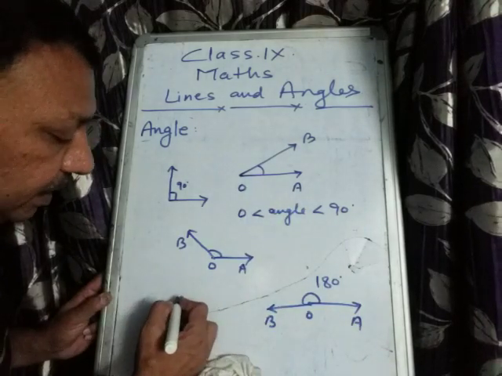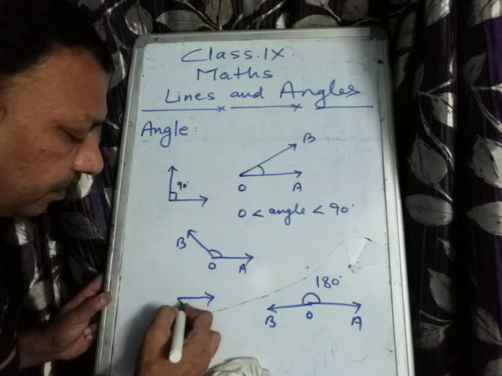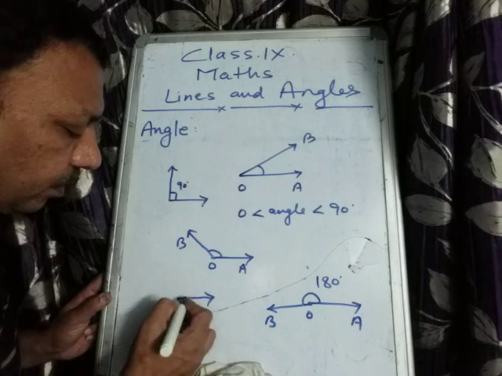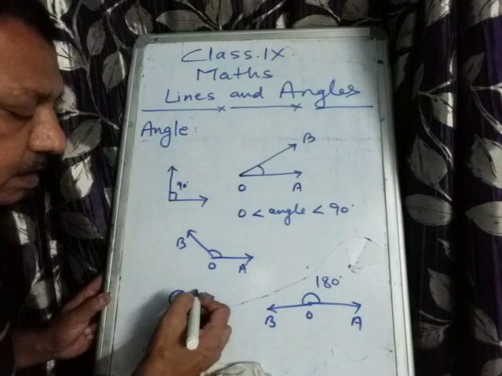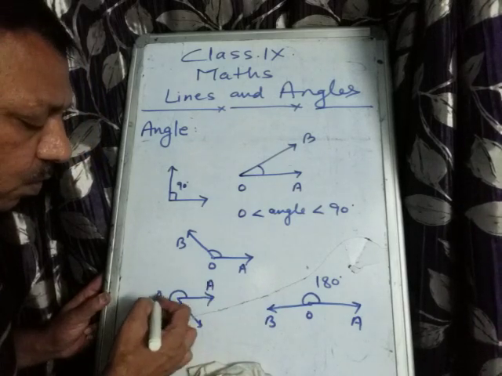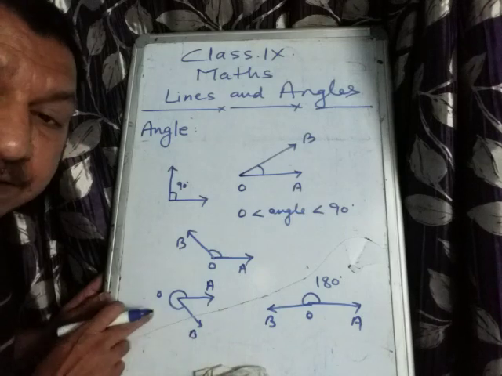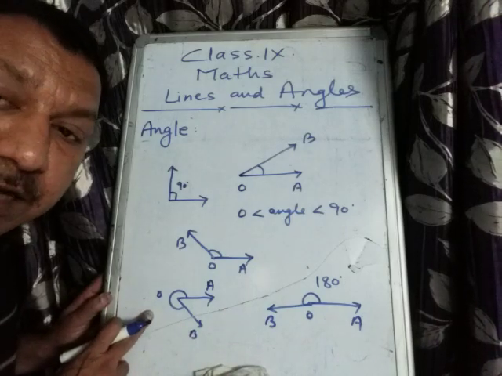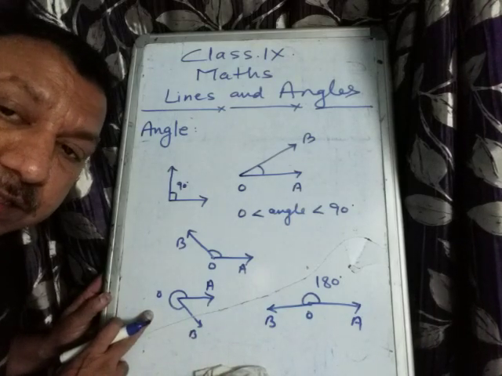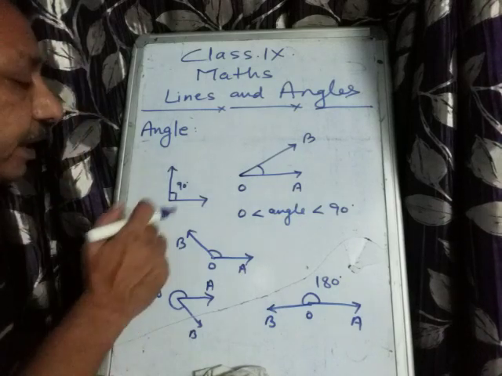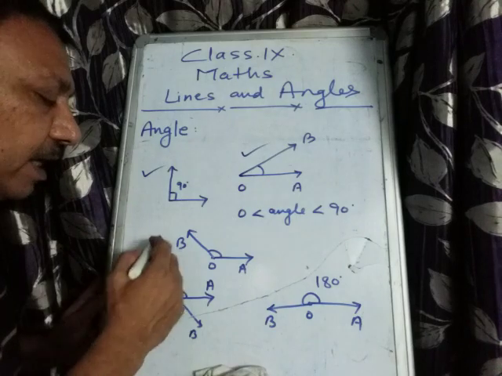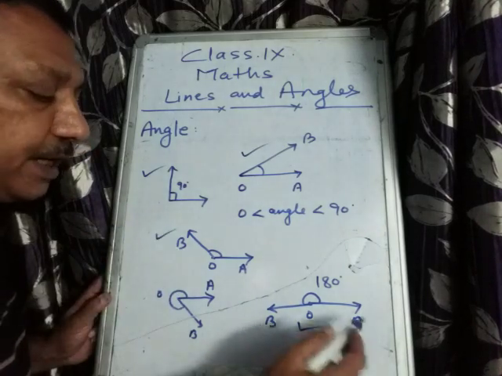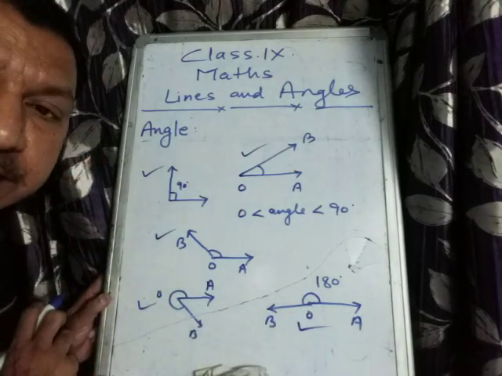And if our angle is like this, it is a reflex angle. This reflex angle is greater than 180 but less than 360. So it is an acute angle, a right angle, which you have already studied, an obtuse angle, a straight angle, and a reflex angle.